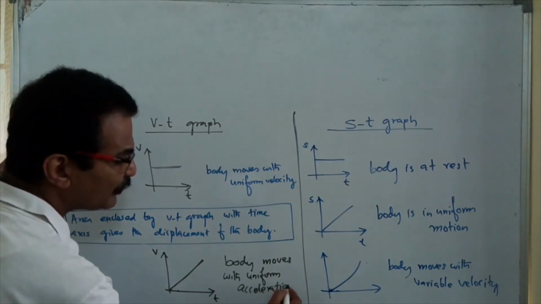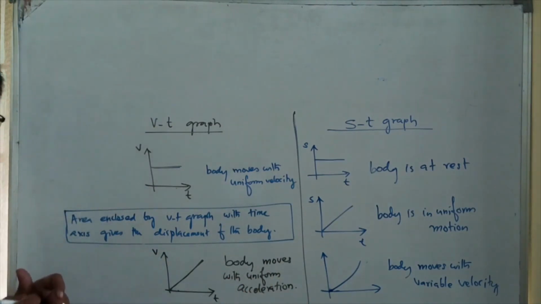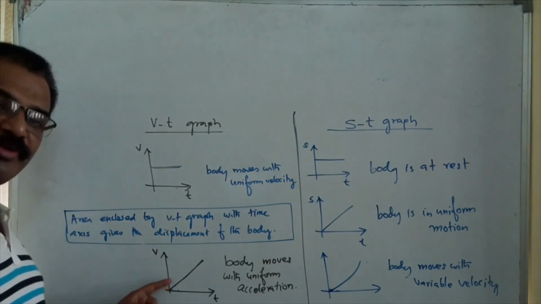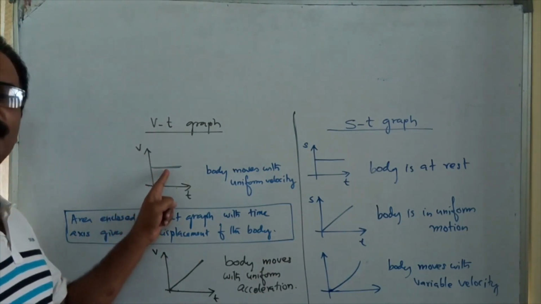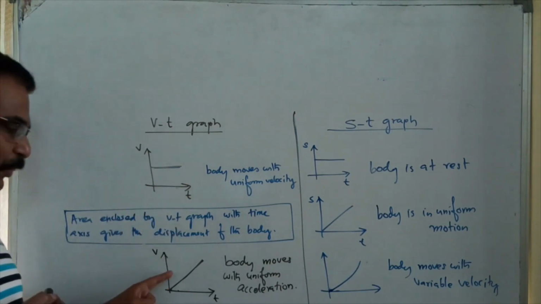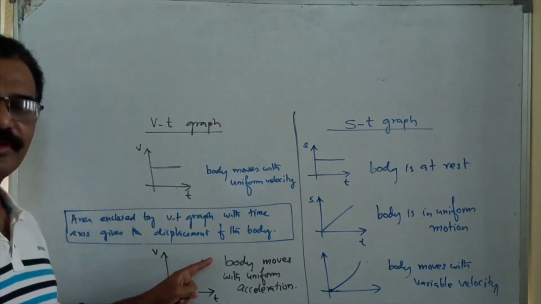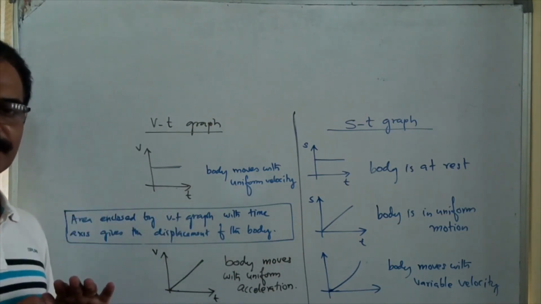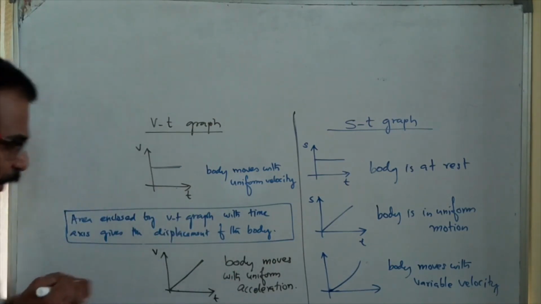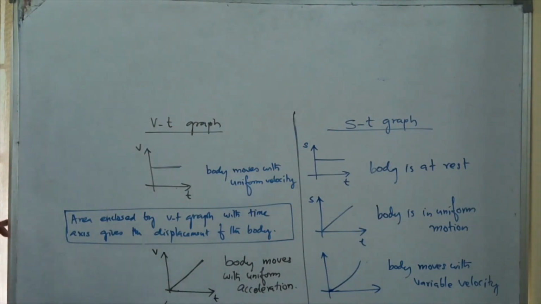That means the body's velocity is increasing gradually. In the earlier case, the body's velocity is constant. Here, the velocity of the body is increasing. When the velocity of the body is increasing, we say the body is accelerated. Very good. And here also, this fact is correct.